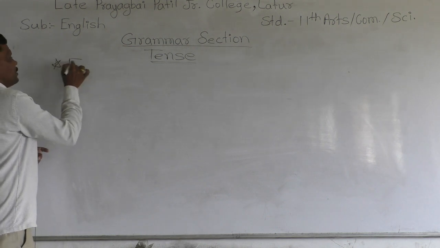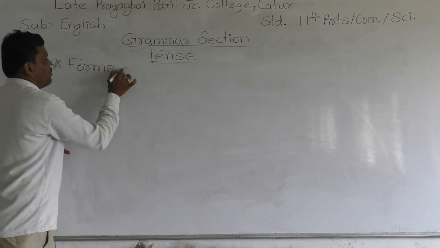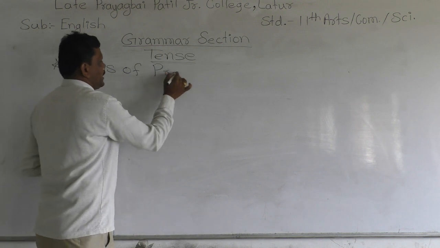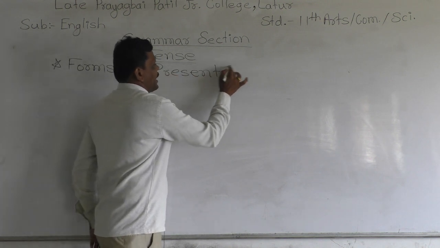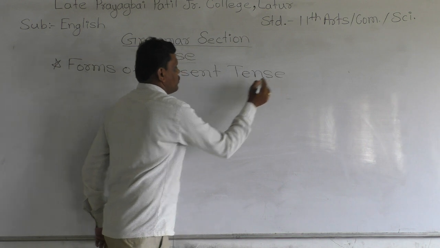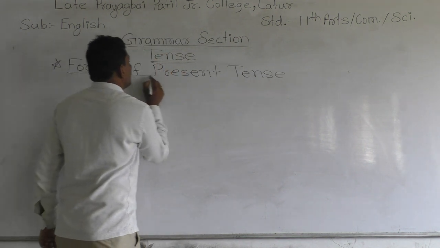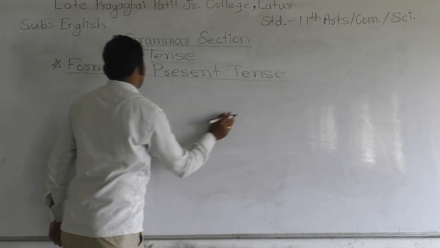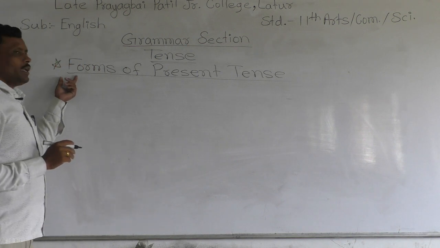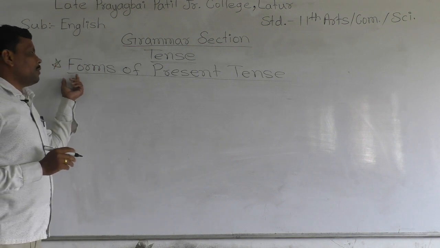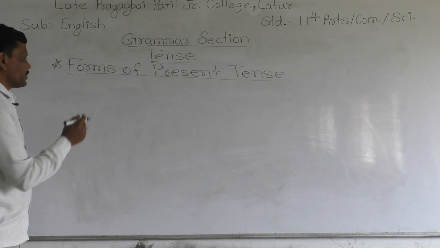Title: Forms of Present Tense. Okay, we have to underline the title. In our title, there should be the first letter capital of major words.